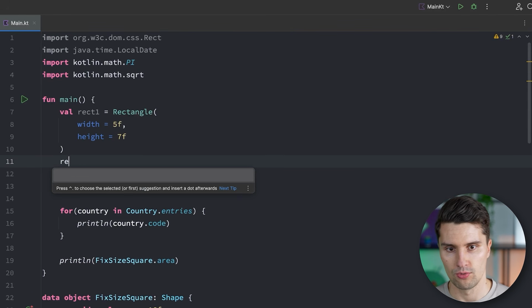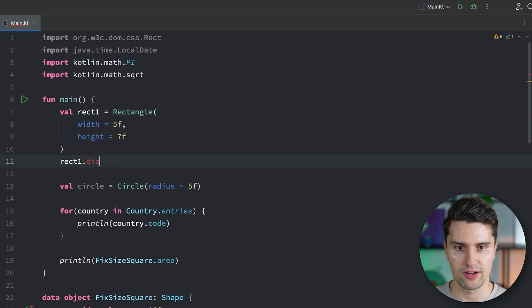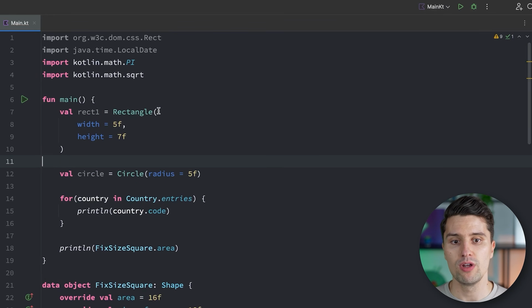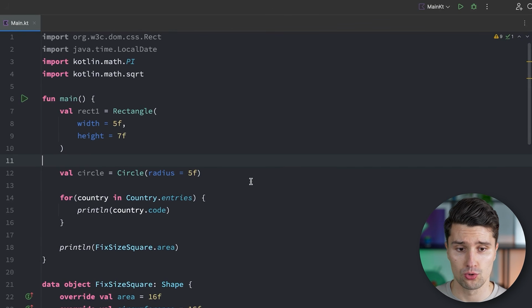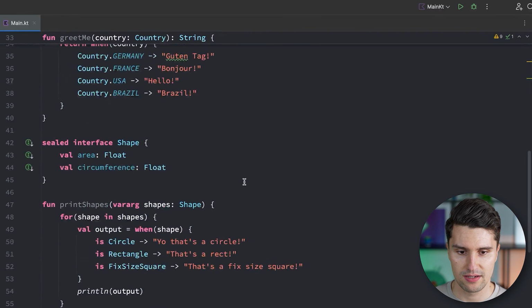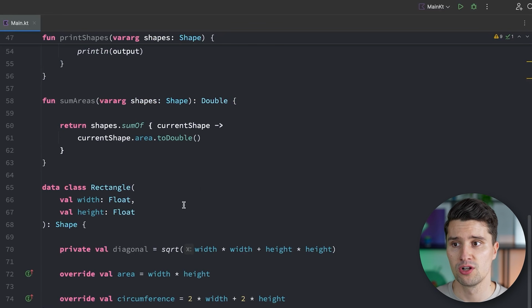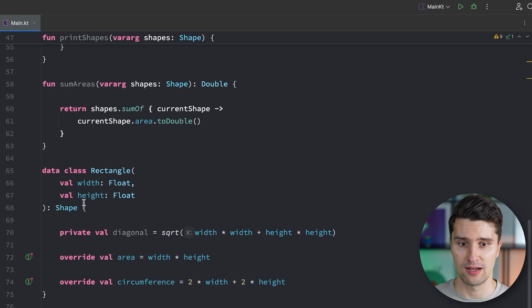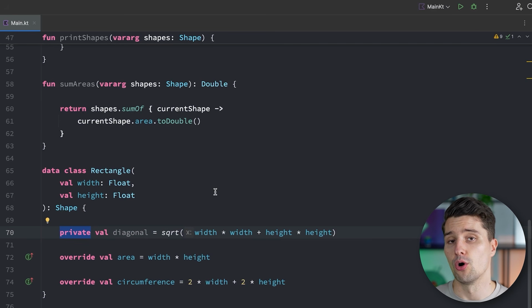So here we can say rect1, but diagonal does not appear anymore because we've now declared it as private. And in general, it's of course always a best practice to not make a specific variable or function more public than it needs to be. So if you really only need a field inside of the class, then make it private. So you only expose in a class what really needs to be exposed and what other classes, what other files, what other functions may need to access.